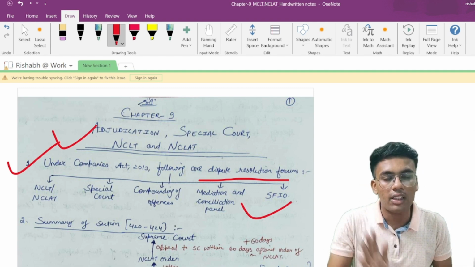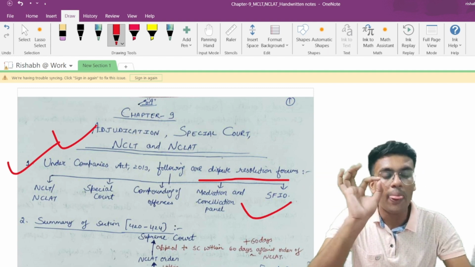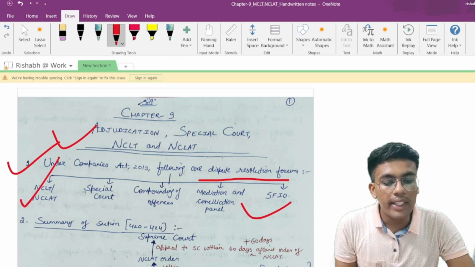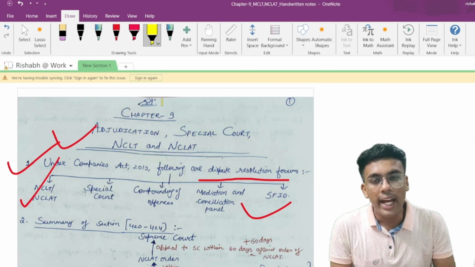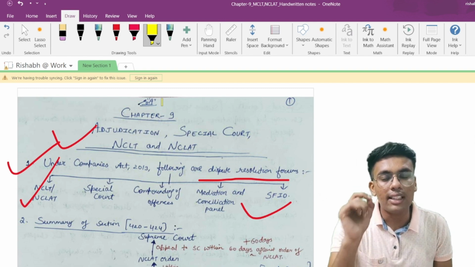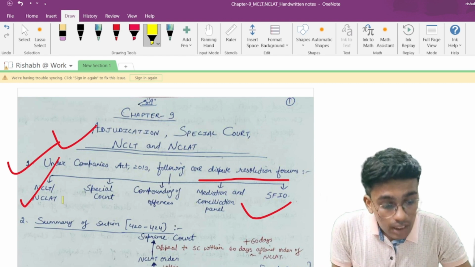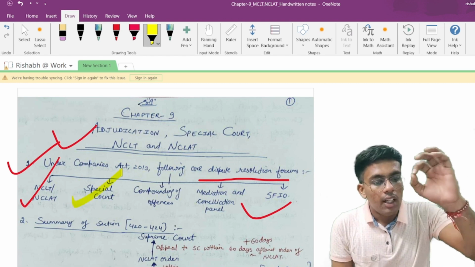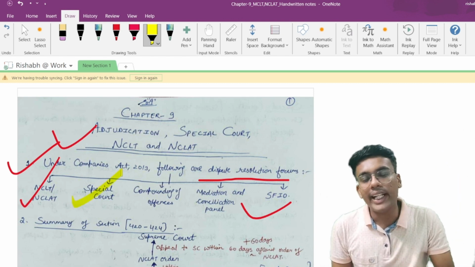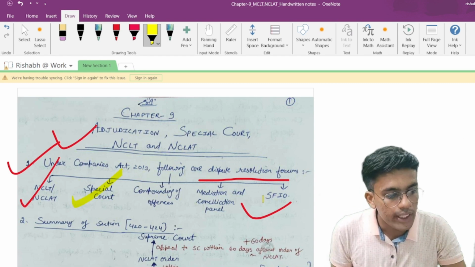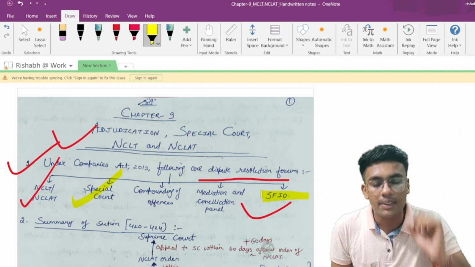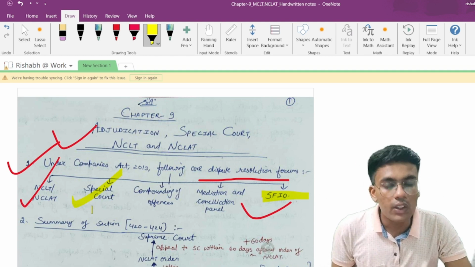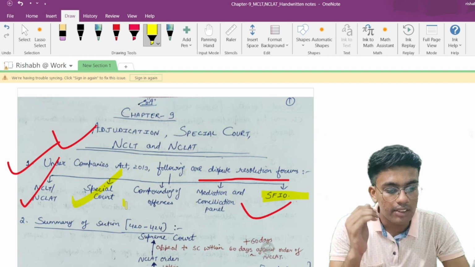So under the Companies Act 2013, there are totally 5 types of dispute resolution forums. Number 1 is NCLT and NCLAT, which stand for National Company Law Tribunal and National Company Law Appellate Tribunal. Point number 2 talks about special courts. All these 5 points we are going to study in detail in this chapter, except the SFIO point, because this has already been covered in chapter number 4, that is the inquiry, investigation and inspection chapter. So special courts we are going to study in detail in the subsequent part of this chapter.